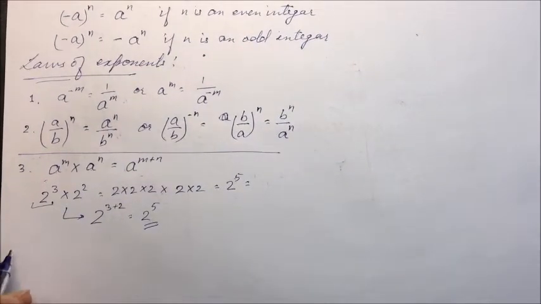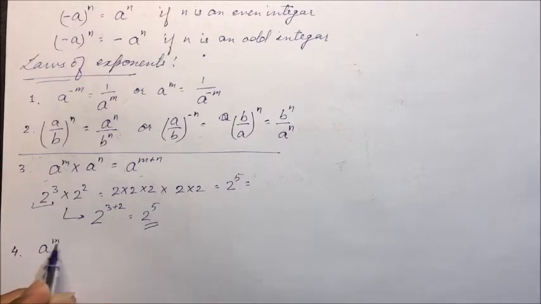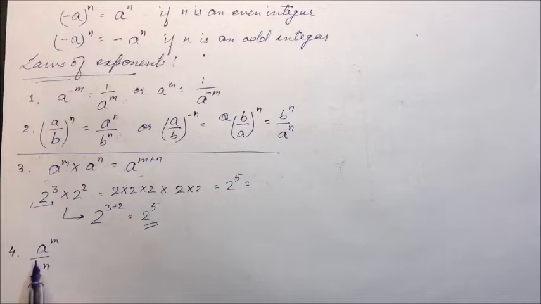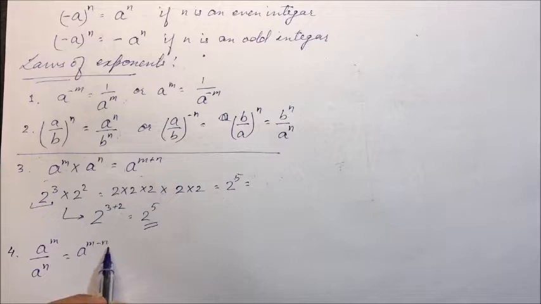Now we will be discussing the fourth law. If a raised to power m is divided by a raised to power n, here the bases are the same. A raised to power m divided by a raised to power n will be equal to a raised to power m minus n, if m is greater than n.